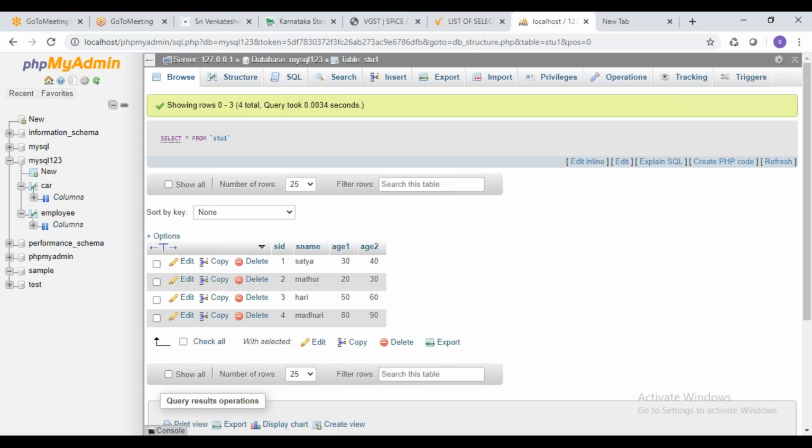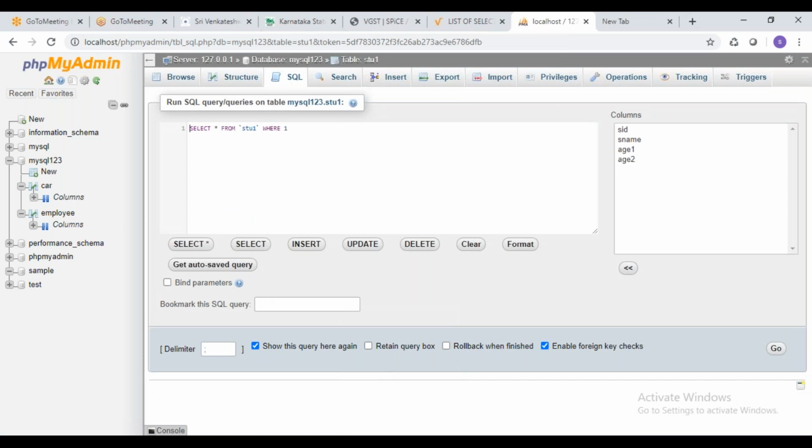Now I'm going to explain one more SQL select query. I want to go with select star from stu1 where id is greater than or equal to 2 and less than or equal to 3. So I want to see only between these values.